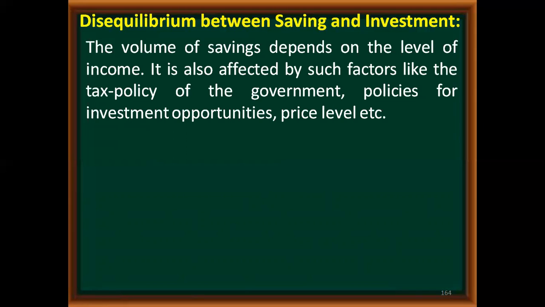Tax policy: if the government is charging a high rate of tax, in order to avoid the tax payment I will save more. These are the factors which will affect the consumers' desire to save.